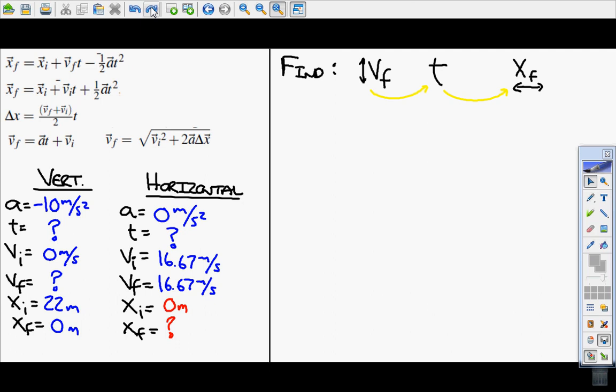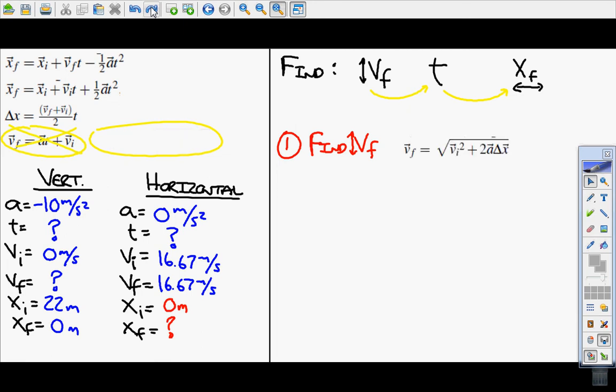Alright, cool. So let's look at the equations that will allow us to find final velocity. I'm going to start listing my steps here. Step number 1, I think I need to find final velocity vertically. The equations that can help me do that are Vf equals at plus Vi, or this one. Here's the problem: I can't use this equation because it requires time, and I don't have time. So I'm stuck with using this equation right here. And I actually can use this equation because I know all of this information.